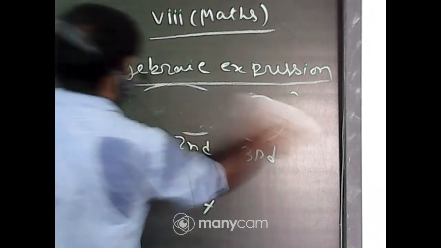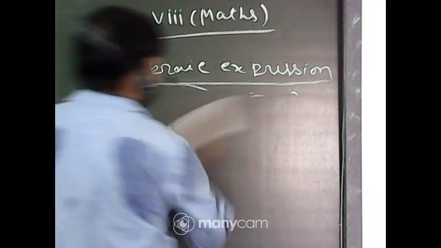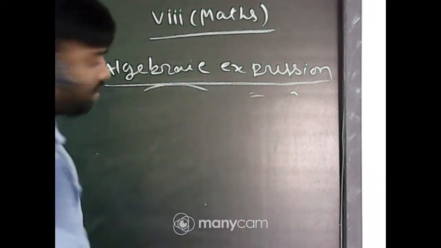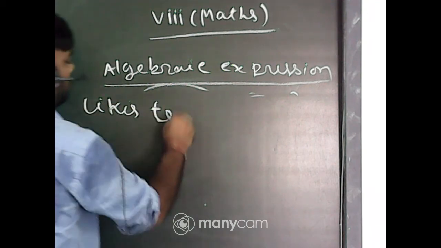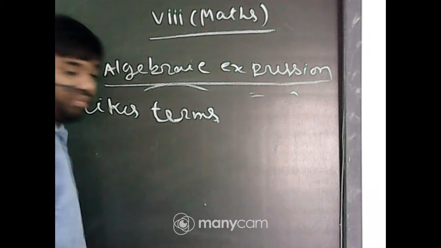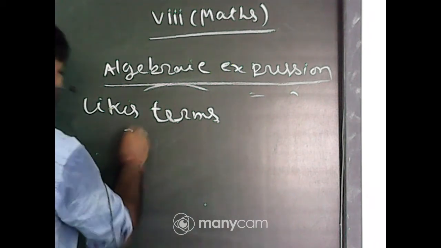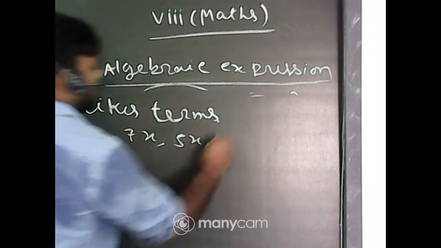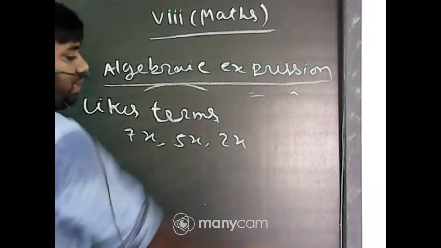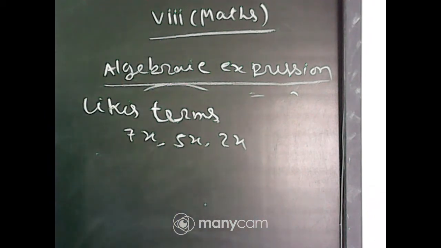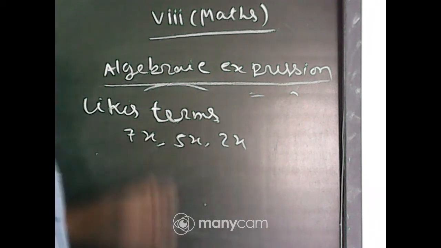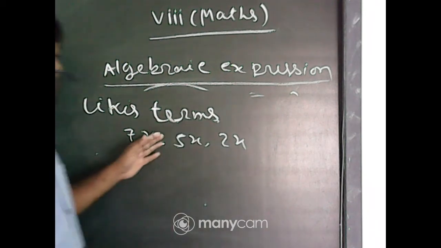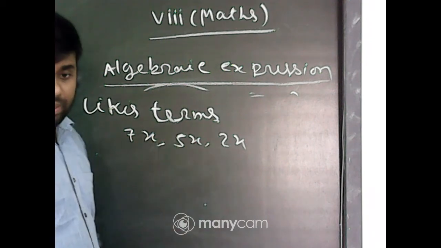Now next we are going to discuss what is like terms, unlike terms. Like terms. 7x, 5x, 2x. These are called like terms, because here the same variable is used, x, x, x. So these are called like terms.